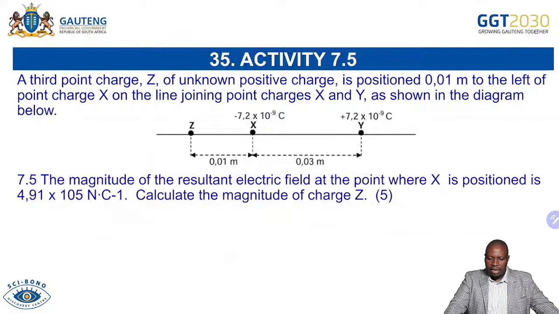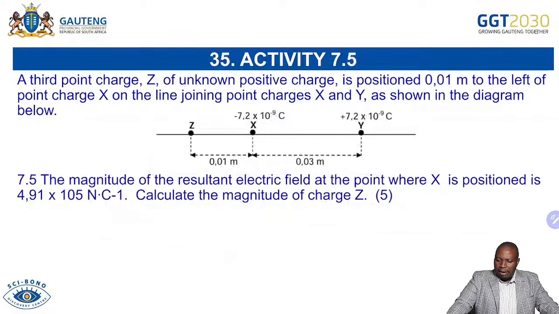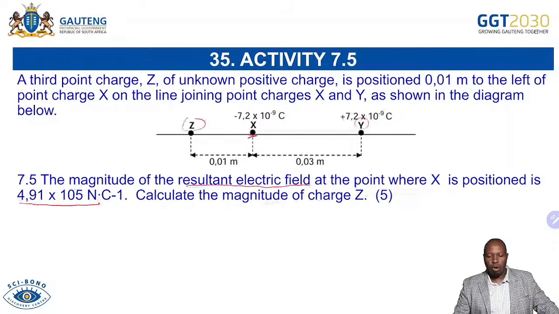Now, they are saying the magnitude of the resultant electric field at the point X, the resultant, the net electric field. So it means when you add the electric field due to Z and the electric field due to Y, they give us 4,91 times 10 to the power of 5 Newton per coulomb.